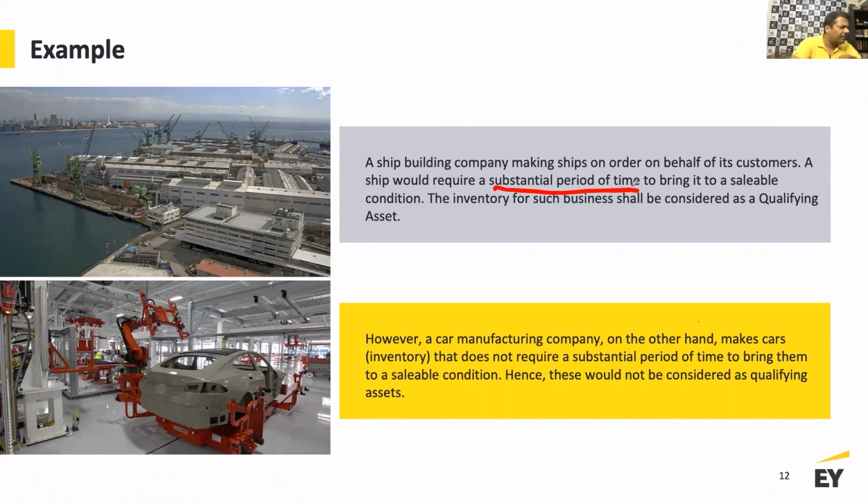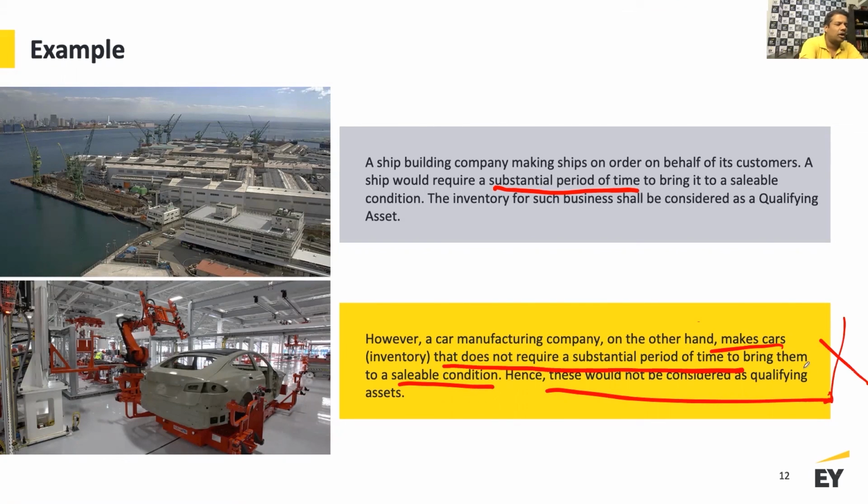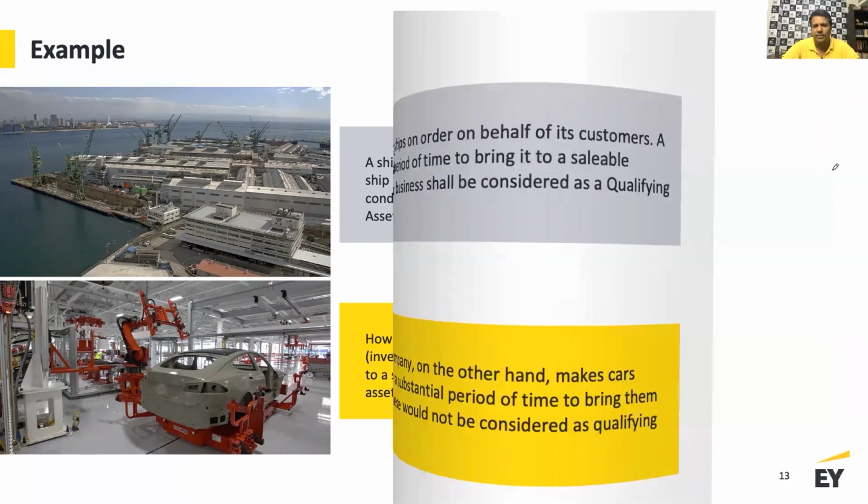However, a car manufacturing company, on the other hand, makes cars. That does not require a substantial period of time to bring them to a sellable condition. These would not be considered as a qualifying asset. So this is not considered as a qualifying asset. This is considered as a qualifying asset, right? So in the second situation, you are not supposed to capitalize the interest. In the first situation, it is considered a qualifying asset and you have the ability to capitalize them, right?